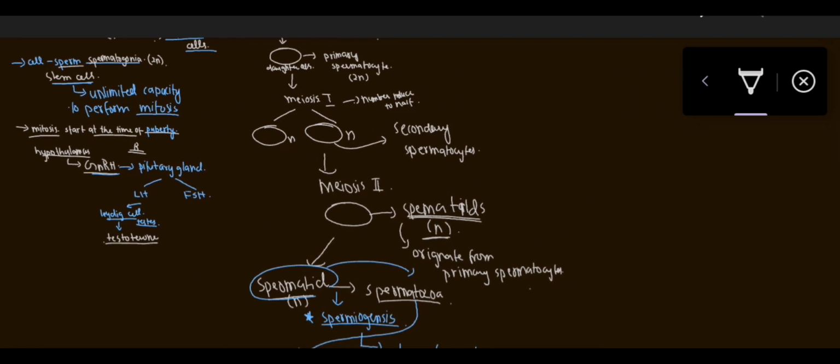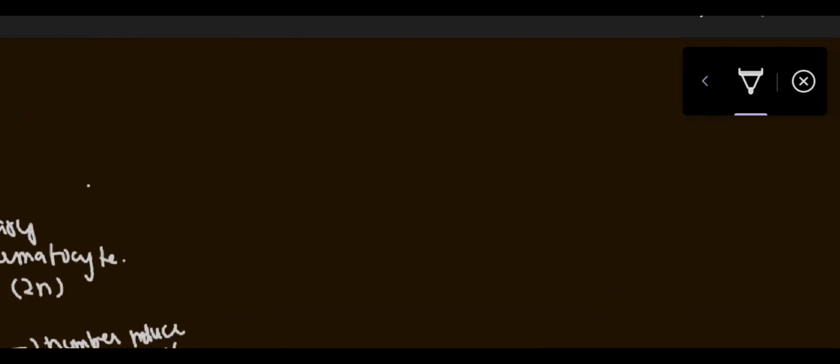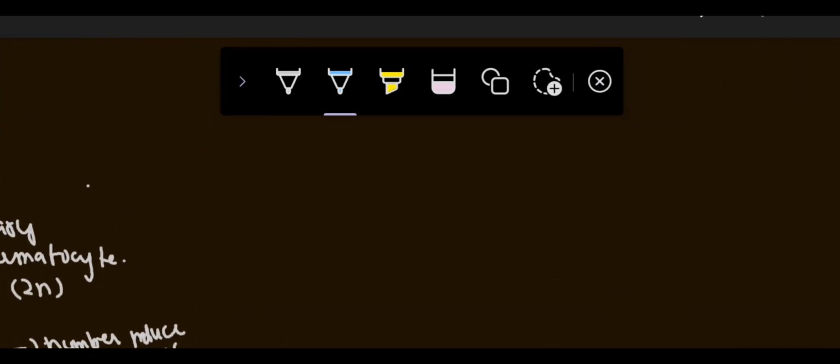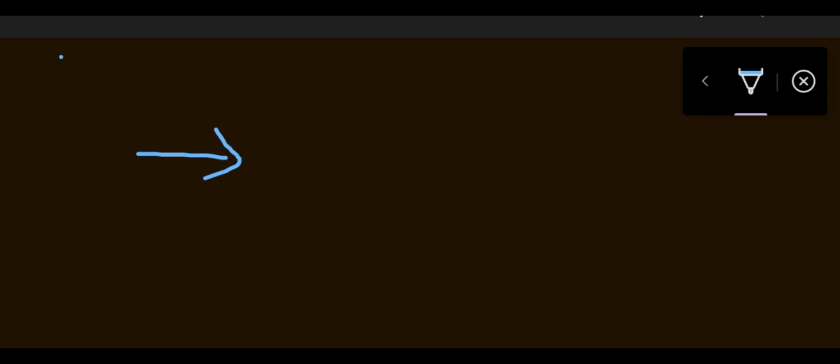Fine. After that, here's the concept of the head of the sperm, which was removed from the cytoplasm of Sertoli cells.